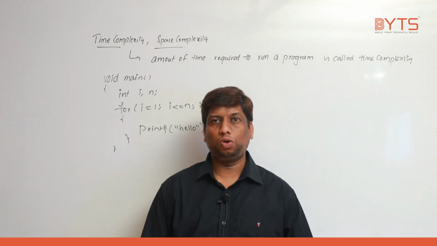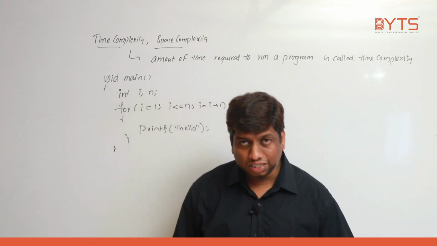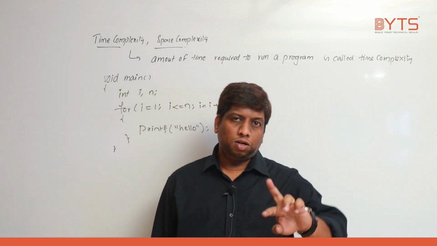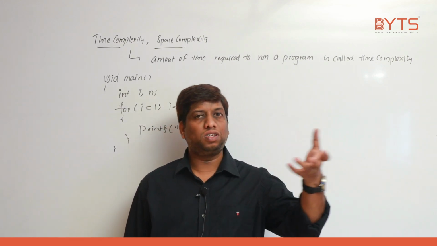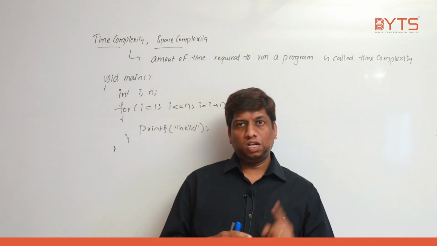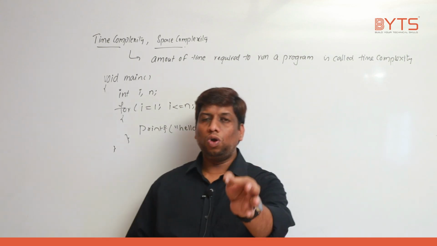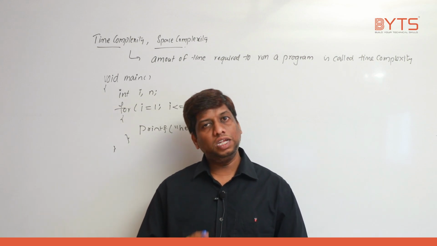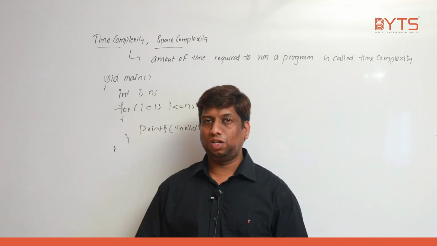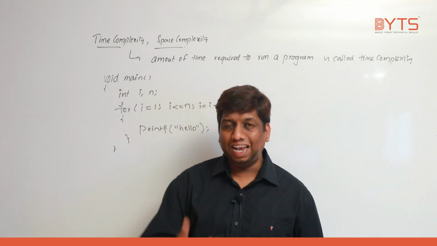Two important things you need to know, right? What is the first thing? You cannot tell how fast this program runs. The reason is there are two reasons. First, one person using a system, the processor rate will be different, and for some other person using a system, the processor rate will be different. Second, within the same processor, assume there is no other application running and only your application is running, then your program might execute in, let us say, 1 nanosecond. Assume 100 programs are running in parallel with your program, then this program might take 10 milliseconds. We really don't know.